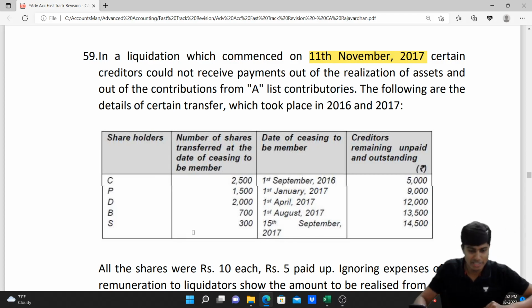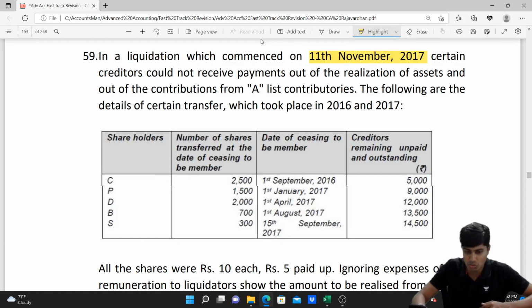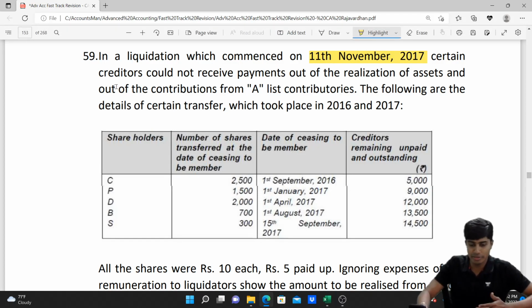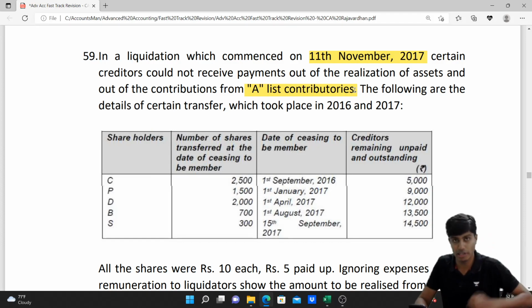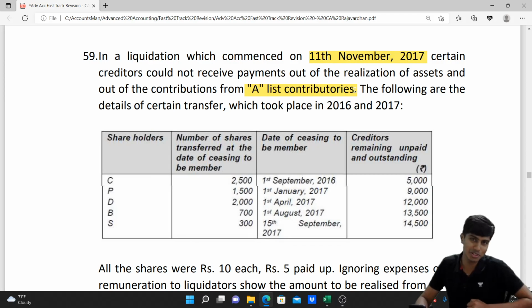You get that? Certain creditors could not receive payments out of realization of assets. Definitely, there is a shortage on liquidation. That's what they mean here. And out of contributions from A-list contributors. So from the realization of assets and contribution of the present shareholders, we could not pay all the liabilities. So now we are seeking money from B-list contributors. Who are B-list contributors? The past shareholders. The following details of certain transfers which took place in 2016 and 17 are given.